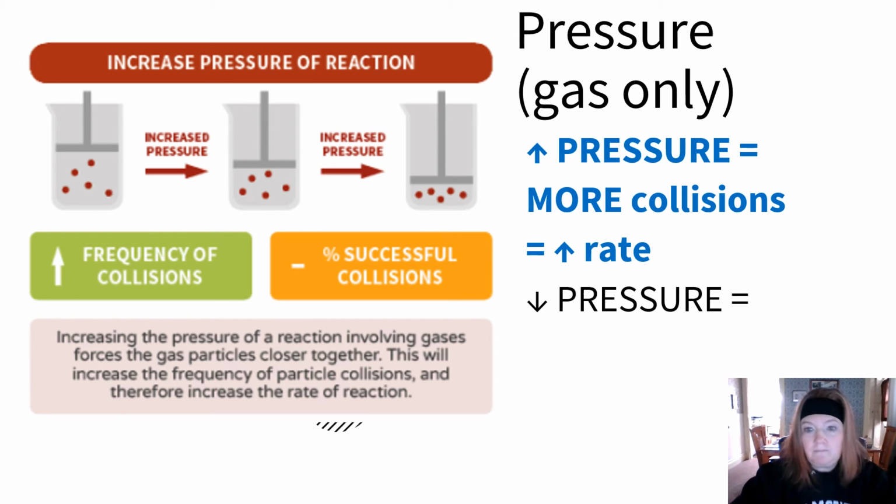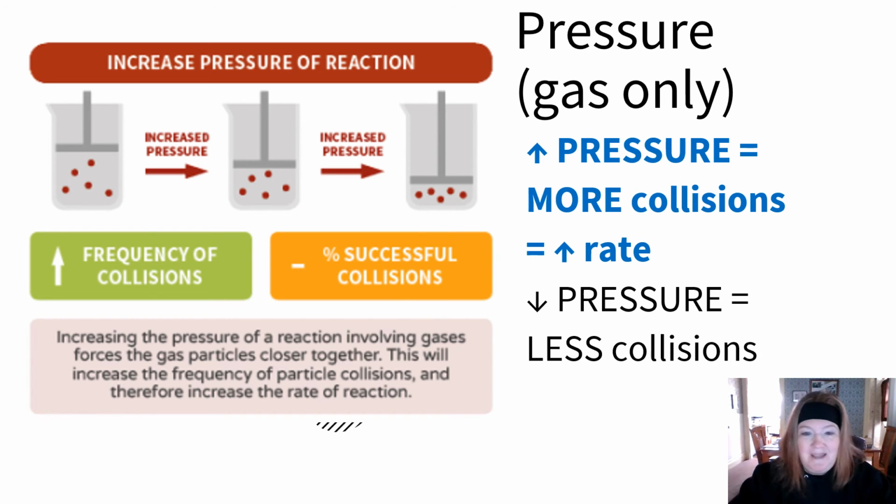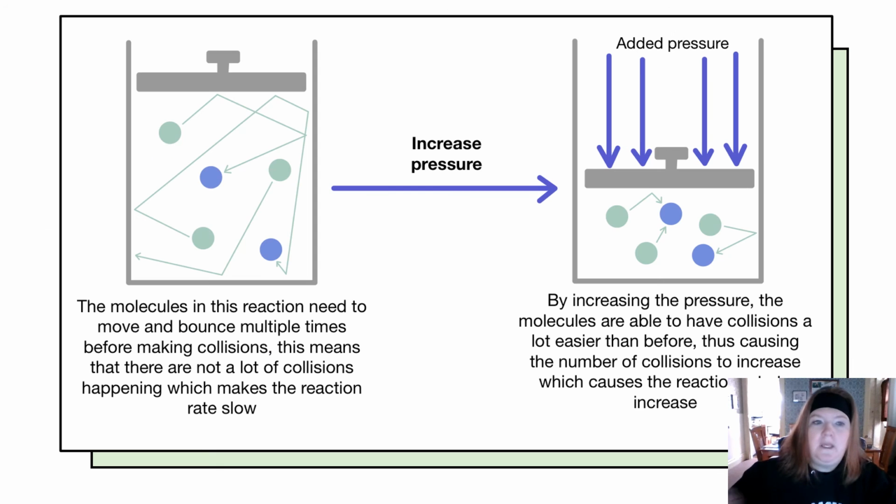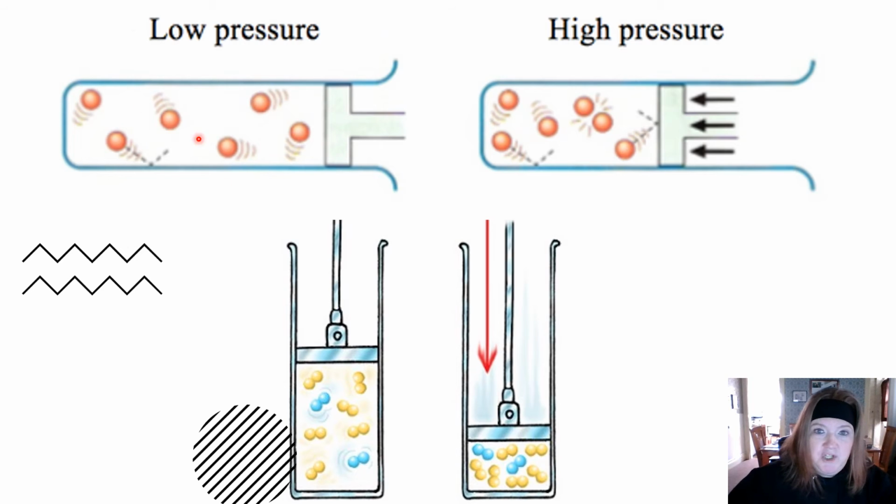If we decrease the pressure, we increase the volume. That means there's less collisions and our rate is going to go down. So here you can see when you have low pressure, high volume, less collisions. If we increase the pressure, that means make a small volume, we get more collisions. Low pressure, less collisions. High pressure, more collisions.